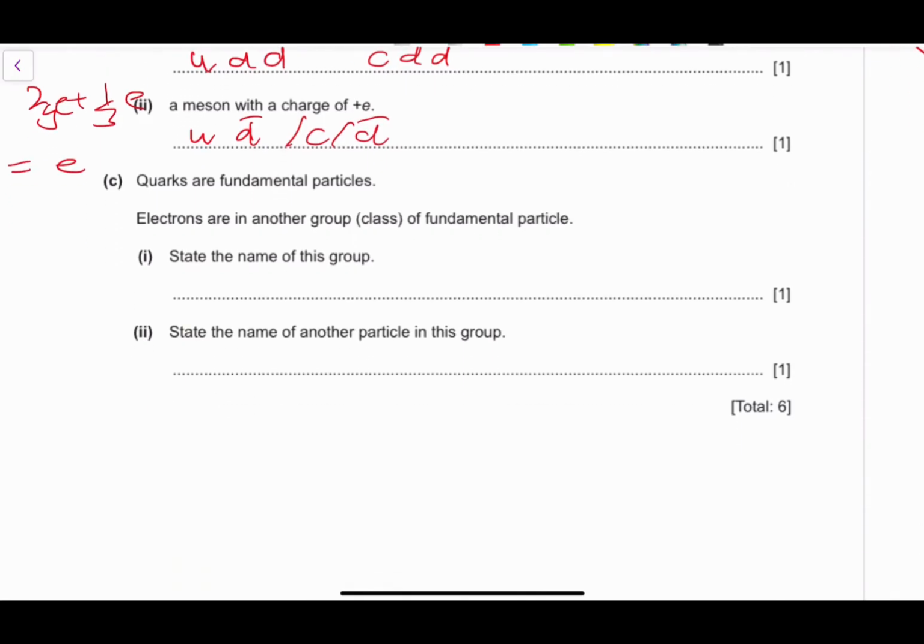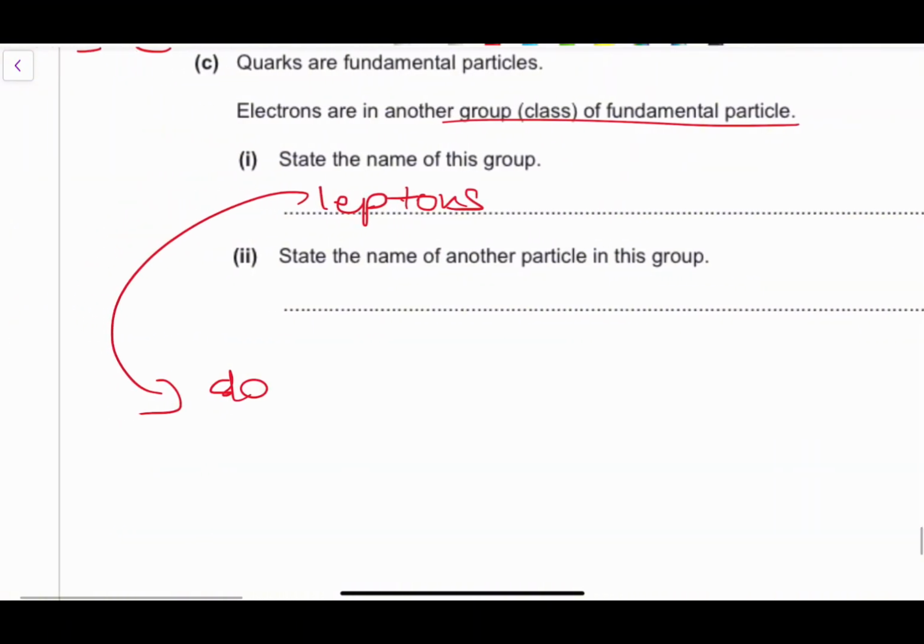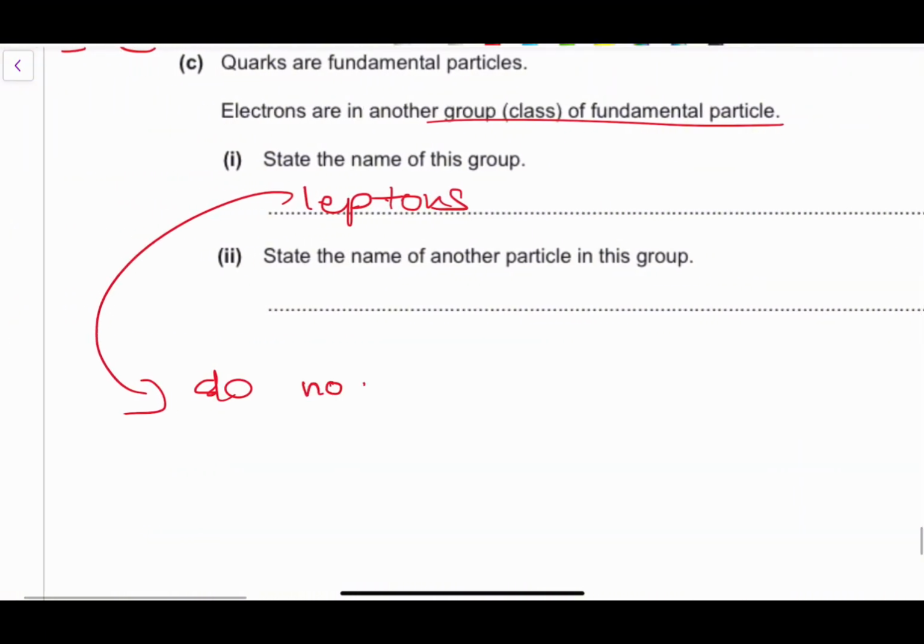So quarks are part of fundamental particles. Electrons, however, are part of another group of fundamental particles known as leptons. Leptons are particles that do not experience the strong nuclear force. Why? Because they're not found in the nucleus.